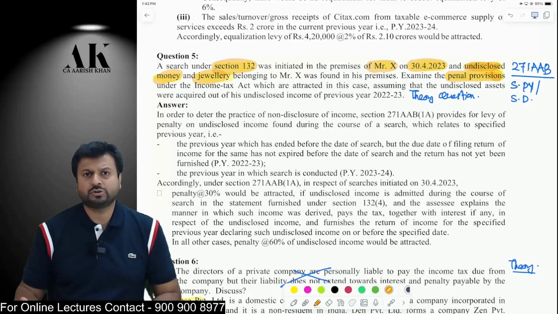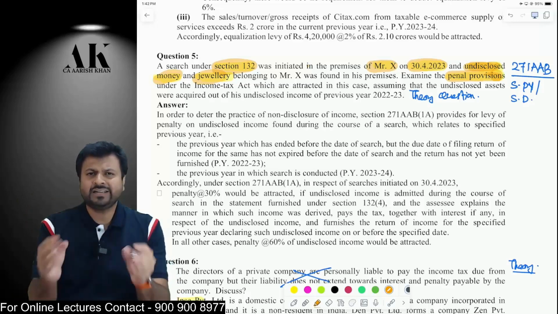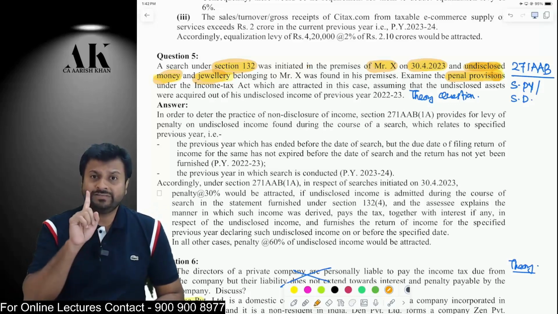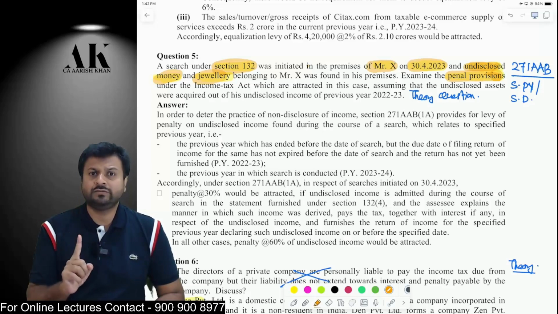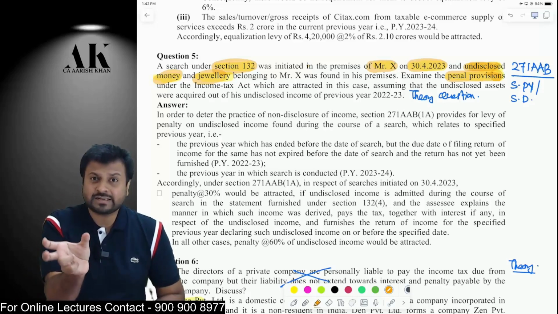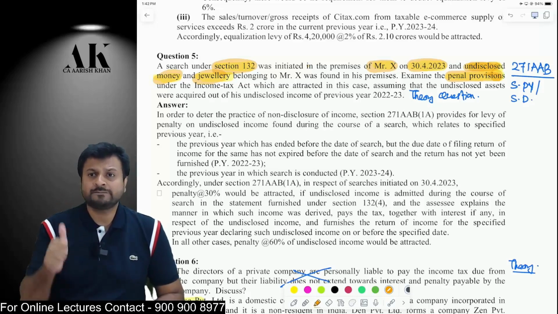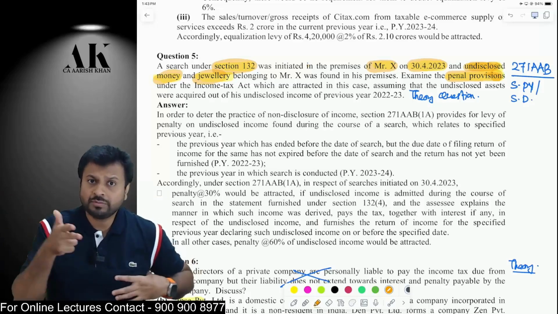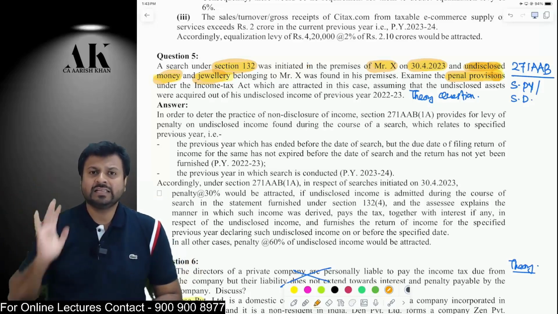After that, what am I supposed to do? After that, you are supposed to read the provisions of 271AAB. Now, the law says that if any undisclosed money, bullion, jewelry, etc. is found, and if you are able to explain the nature and source by giving a statement under section 132(4) during the course of the search, till the time the search is completed, and if you pay the tax on or before the specified date, file the return on or before the specified date, and pay interest on or before the specified date, then in that case, we will impose 30% of the undisclosed income as penalty.